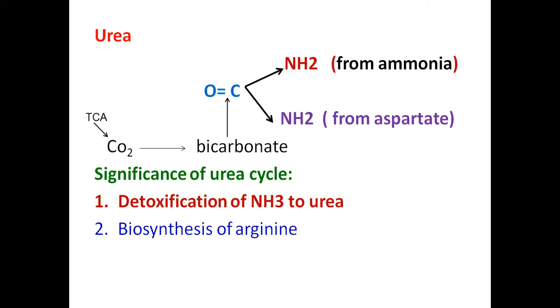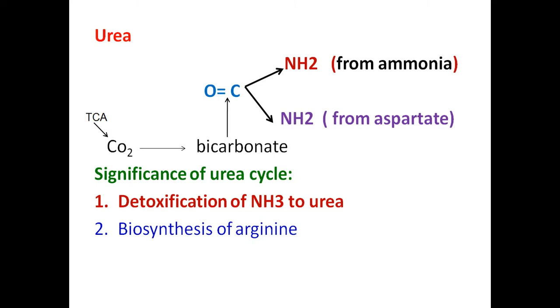And this C double bond O means the carbon comes from the carbon dioxide that is formed during the TCA cycle or Krebs cycle. The source of carbon in urea is carbon dioxide, which is converted to bicarbonate and then used for urea formation. And one ammonia comes directly from ammonia, and another amino group comes from aspartate. Okay, so these are the sources of nitrogen and carbon for the formation of urea in the urea cycle.